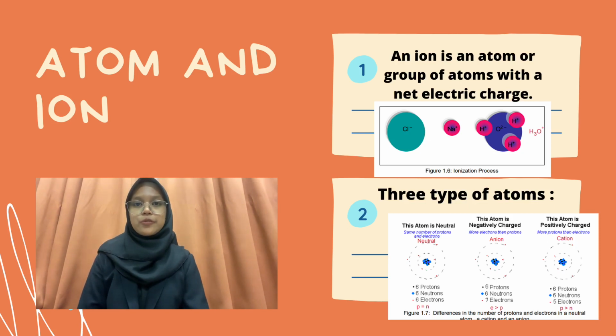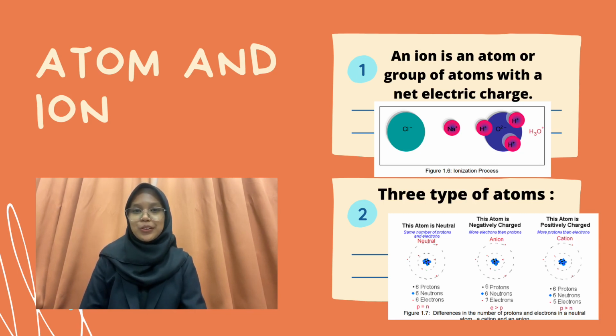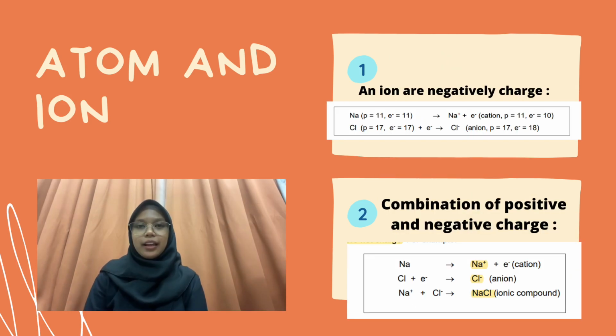As you can see from figure 1.7 is the differences in the number of protons and electrons in a neutral atom, a cation and an anion. A cation has fewer electrons in its electron shell compared to the proton in its nucleus. Anions are negatively charged ions. An anion has more electrons in its electron shell compared to that of proton in its nucleus. The combination of positive and negative ions produce an ionic compound with a zero net charge.